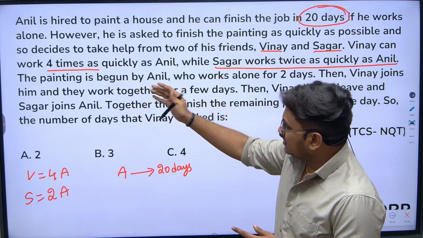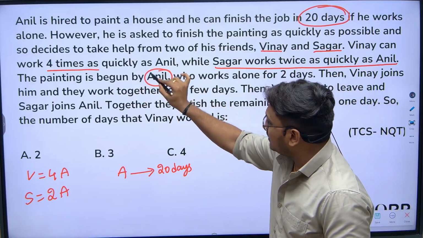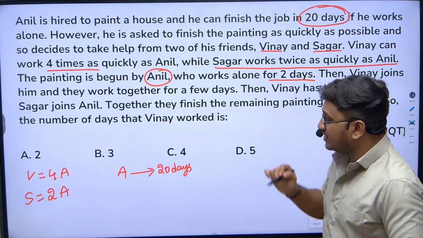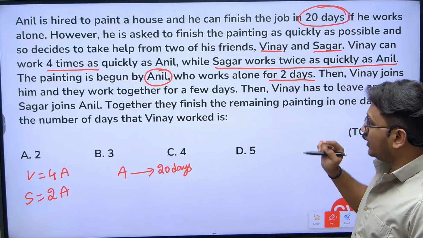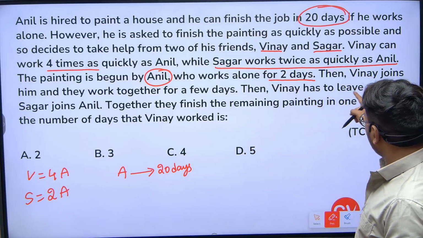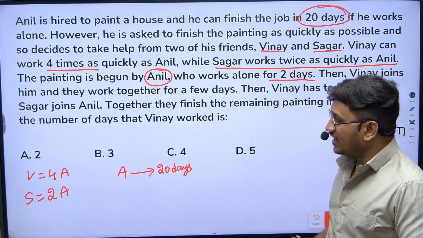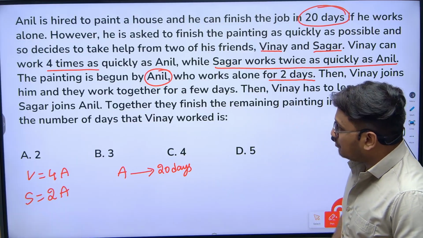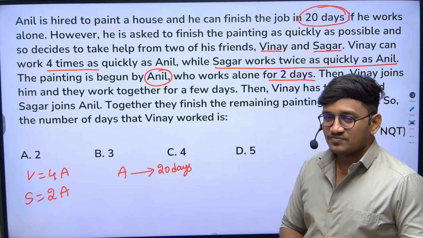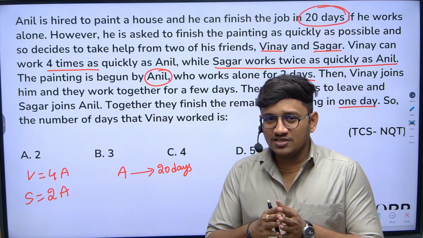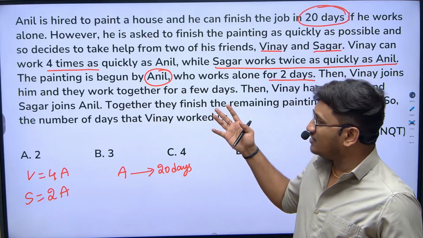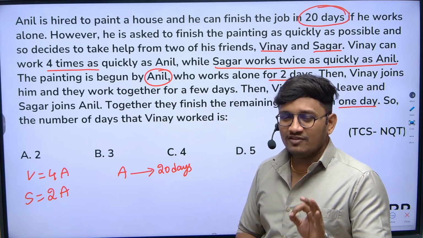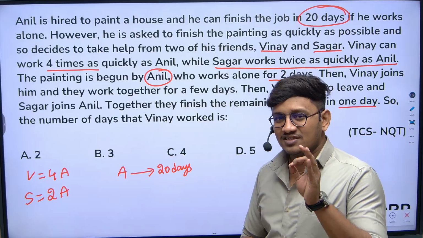The painting is begun by Anil, who works alone for 2 days. Then Vinay joins him and they work together for a few days. Then Vinay has to leave and Sagar joins Anil. Together they finish the remaining painting in 1 day. The number of days that Vinay worked is what we need. The question is very big with many story conditions, but if you understand it properly, solving it in less than a minute is possible.